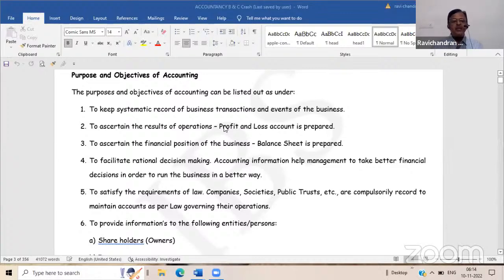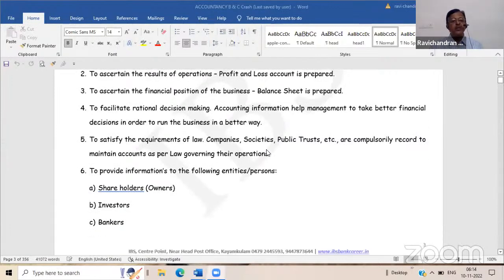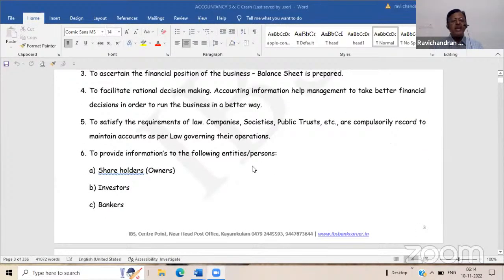So accounts satisfy the requirements of law, companies, societies, public, and trust. Compulsorily, the accounts are to be maintained. And mostly you might have heard that in business forms or entities like companies, LLPs and registered organizations, there are certain rules. In banks also, they have prescribed certain forms through which only the accounting can be expressed.